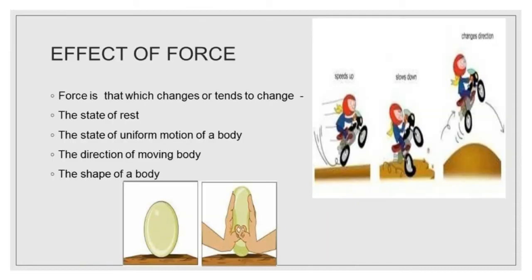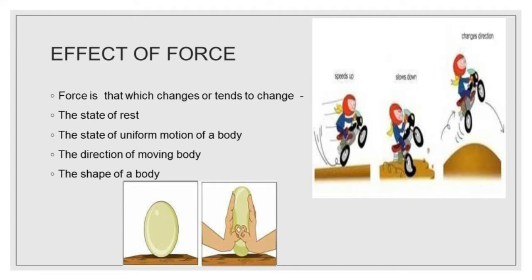Effect of force. Force is that which changes or tends to change the state of rest or the state of uniform motion of a body, or the direction of a moving body, or the shape of a body. Here, look at the picture. A bike which is at rest speeds up while accelerating it.